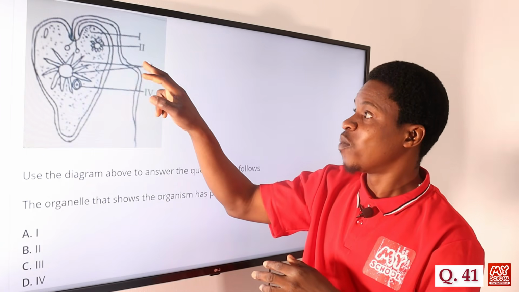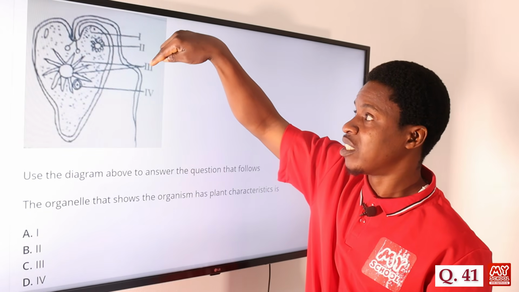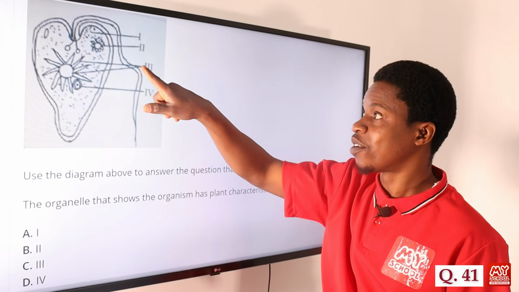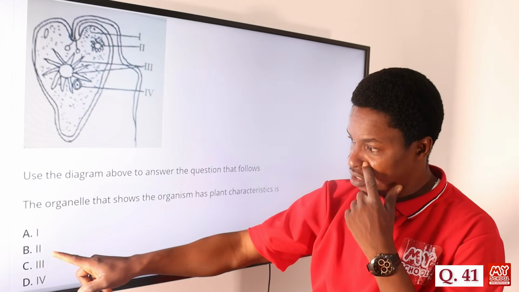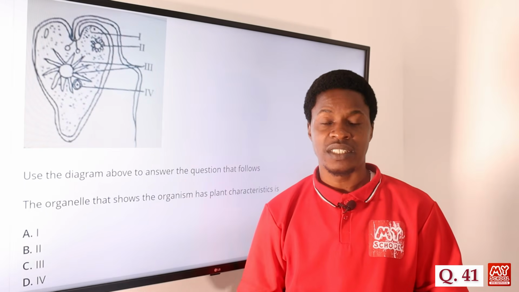So the other part is what? Roman figure 3, which is, remember, this is the particles that we have. This is the contractile vacuole. This is the chloroplast, where we have the chlorophyll to carry out photosynthesis, and then this is the nucleus. So the correct answer is Roman figure 3, option 1, 2. So that is Roman figure 3. So the correct answer is option C.